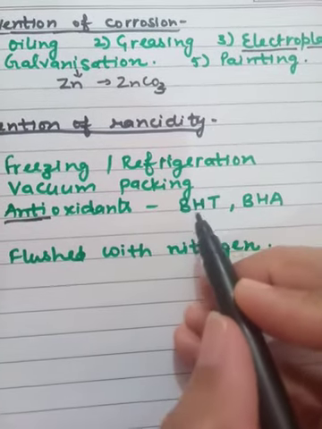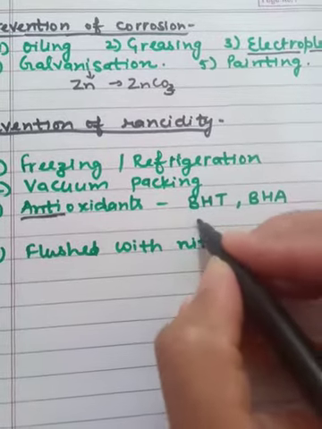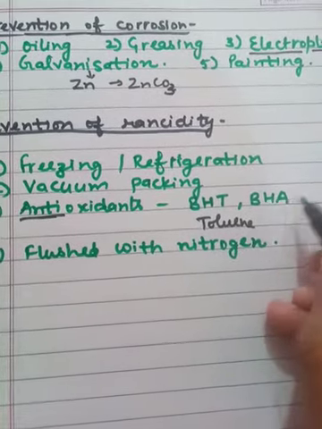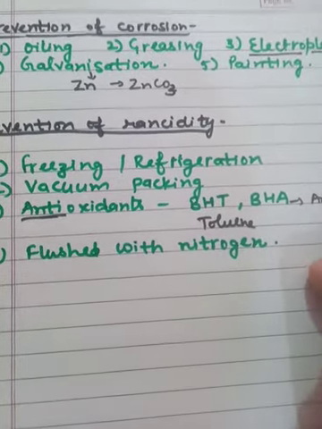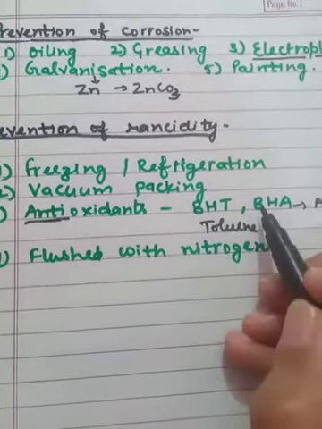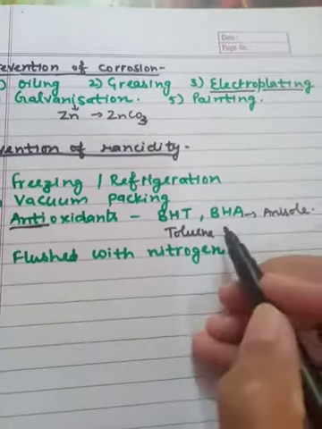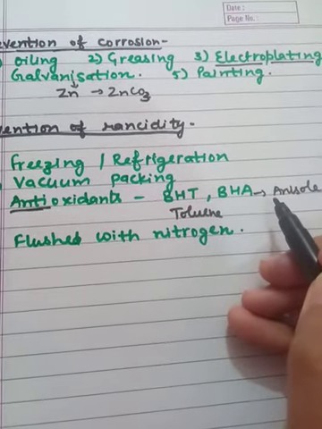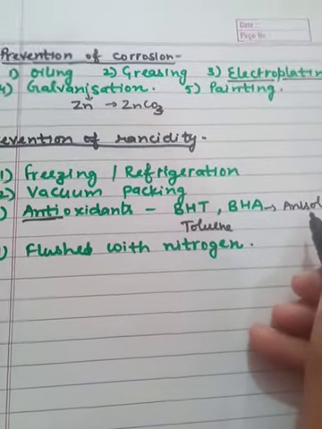BHT means butylated hydroxytoluene, and BHA means butylated hydroxyanisole. So these are the two chemicals which are added into packaged food items to prevent them from rancidity.